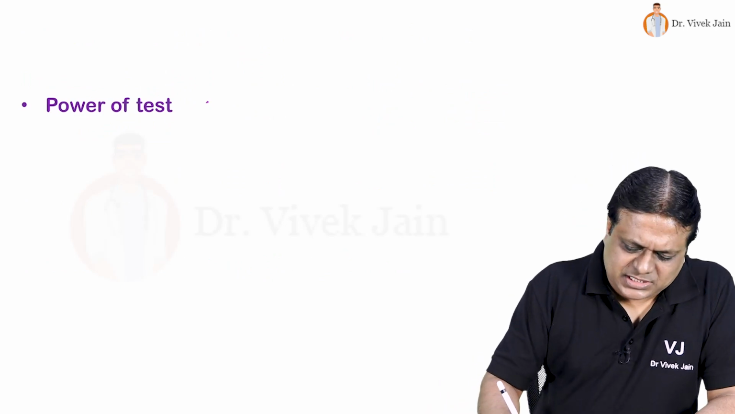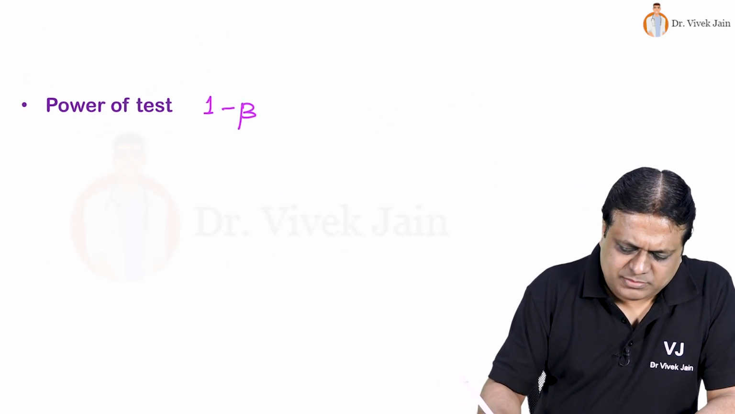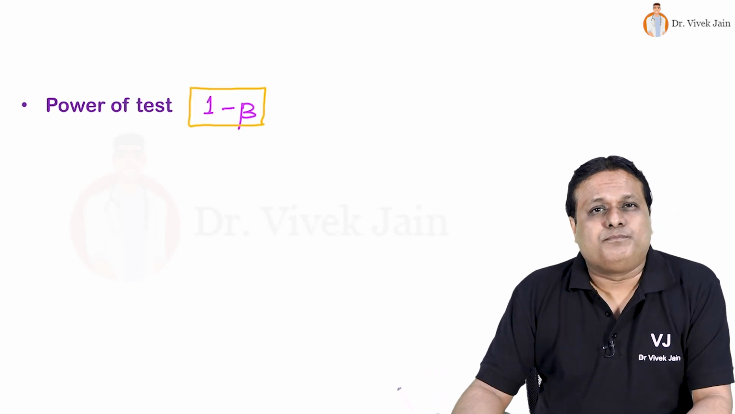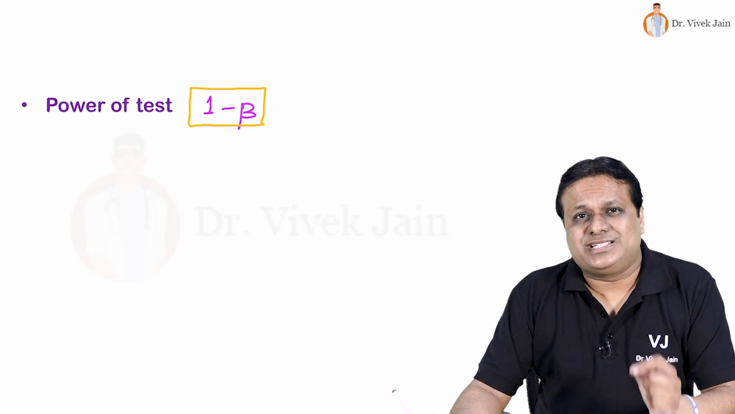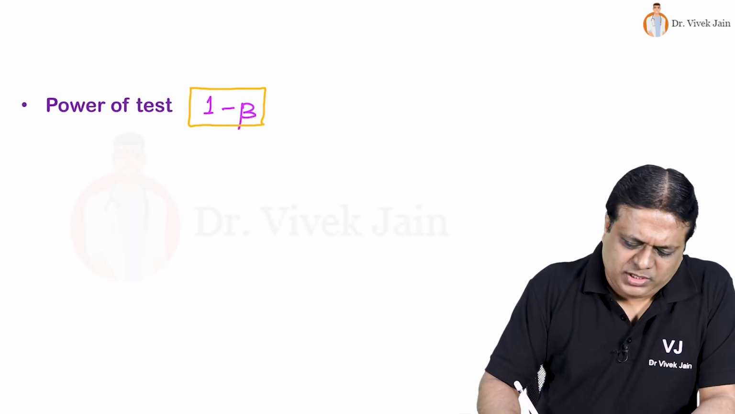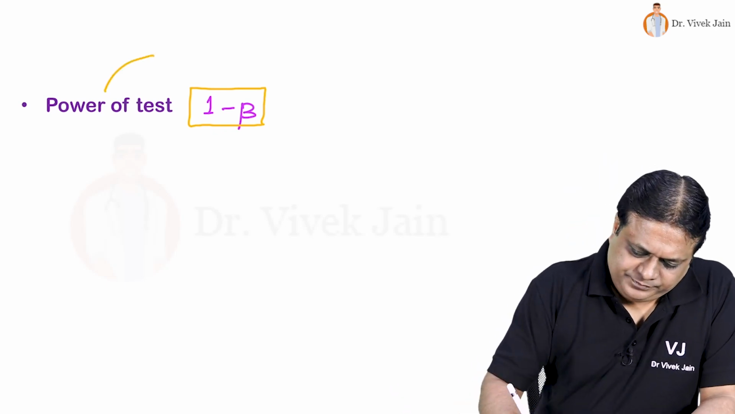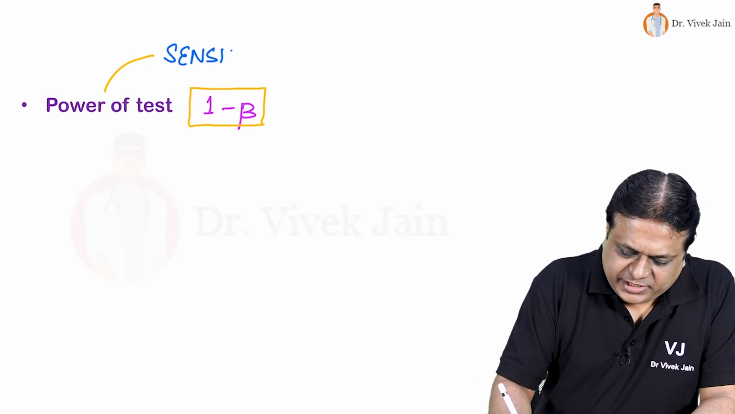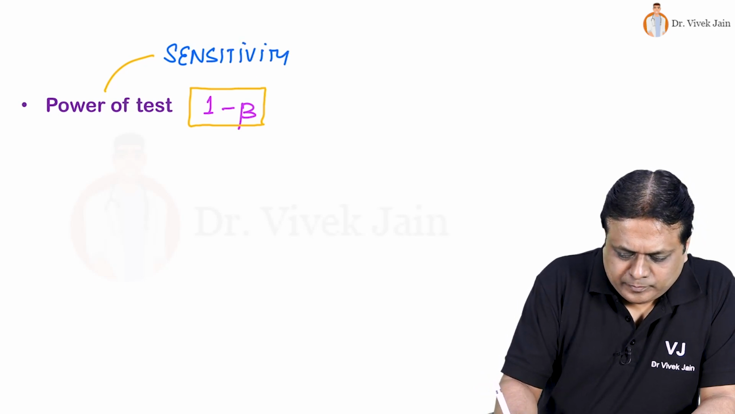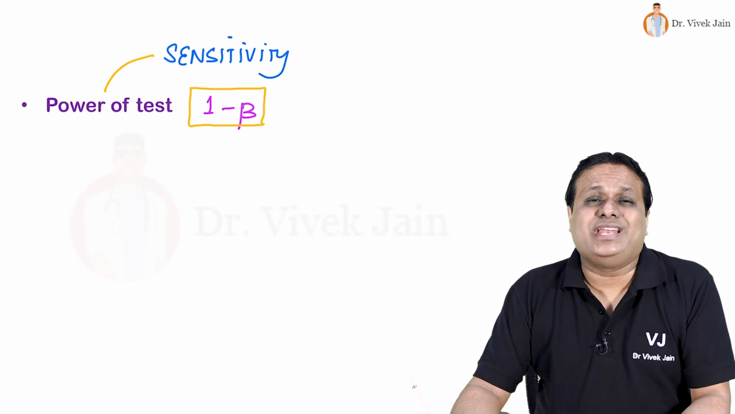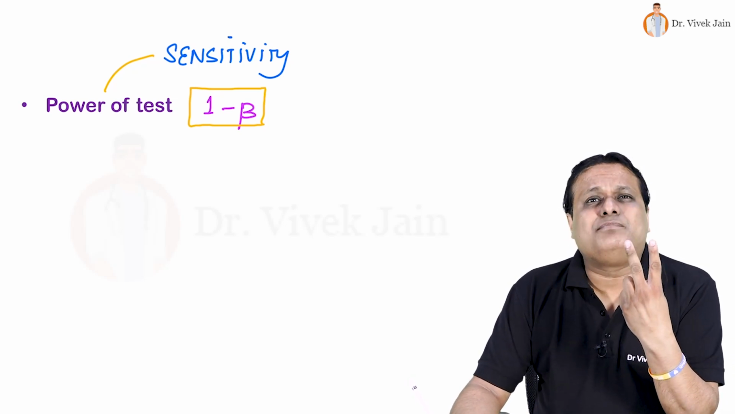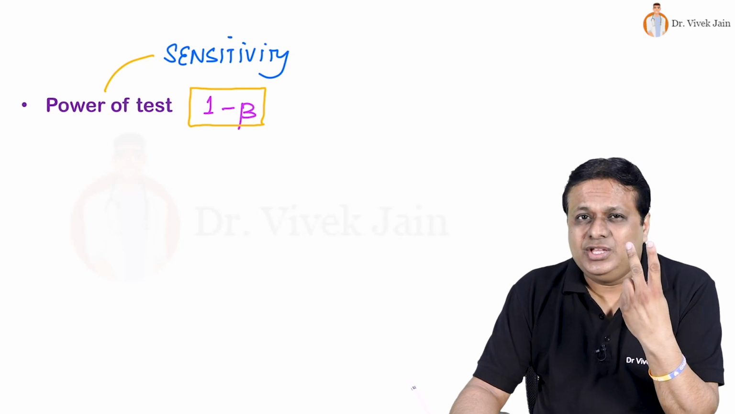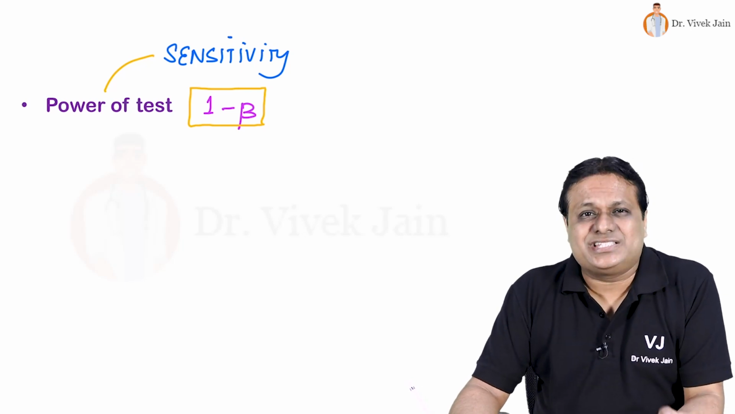Power of a test. This is given by 1 minus beta. Or I can say the probability of rejecting a null hypothesis when a difference is present. Power actually measures sensitivity. Now there are three ways in which you can increase the power of a study. Number one, increase the sample size. Number two, increase the sensitivity. Or number three, decrease the beta.